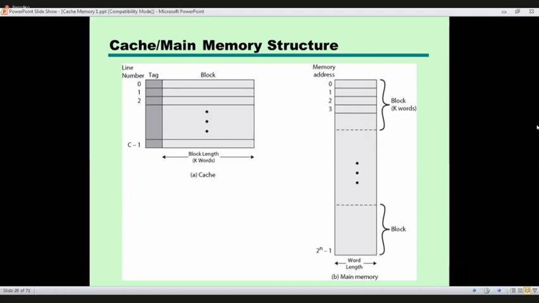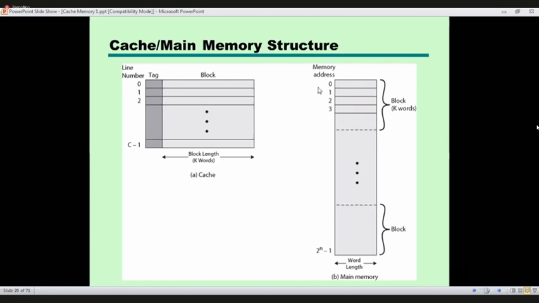Now let's say word size is 1 byte, so we can store 4 words in a single line, 4 bytes in a single line. That is the way we divide the cache. In our example, the capacity of the line is 4 bytes, so we can store 4 words.